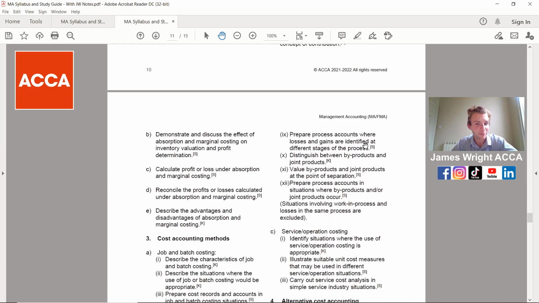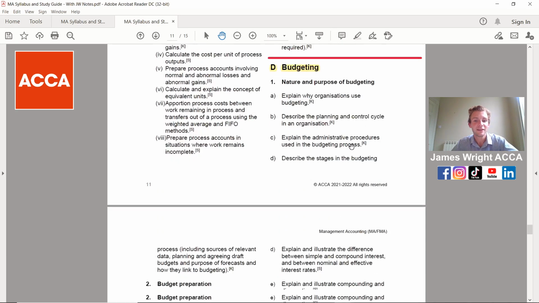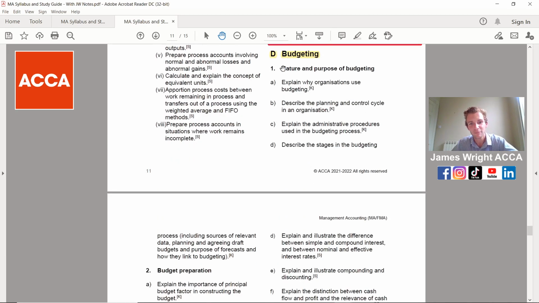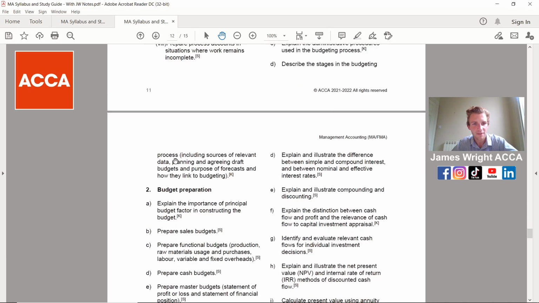So just be aware of that, so that you don't overlap them with other different areas of the syllabus, in the same way that budgeting here, C, D, and then this is the end of D here, how it links on.